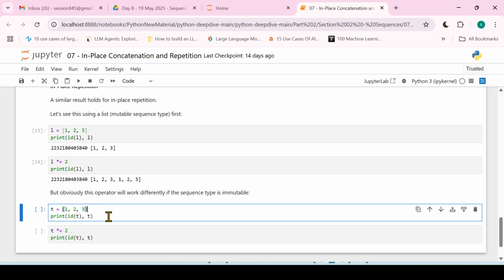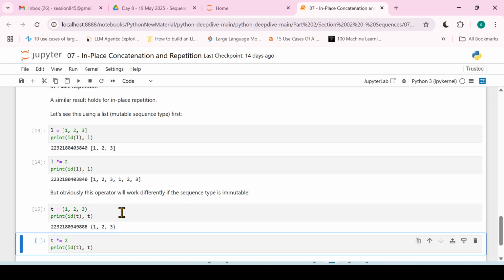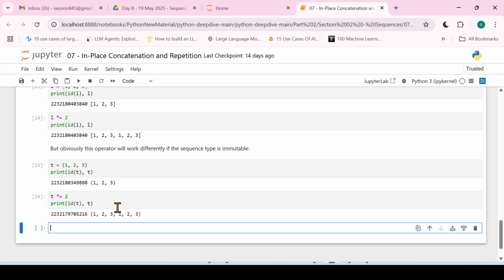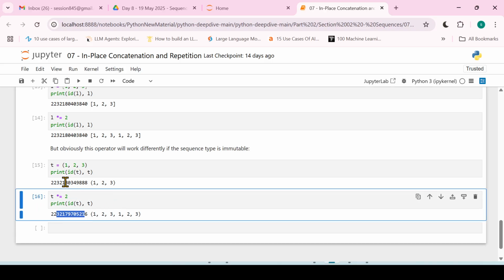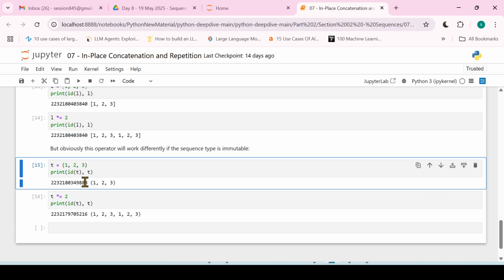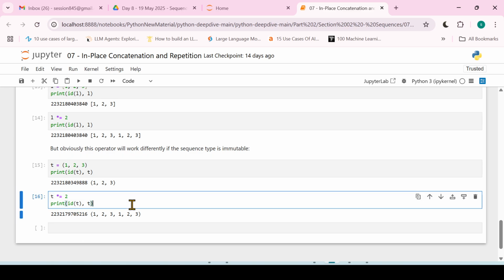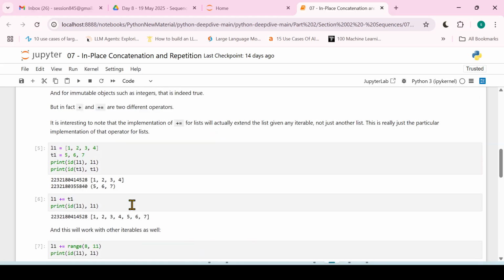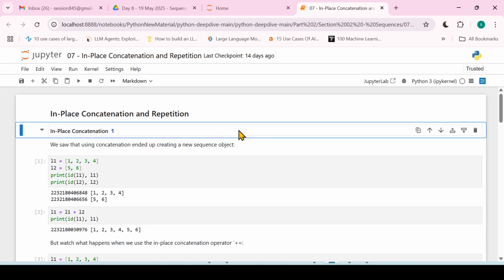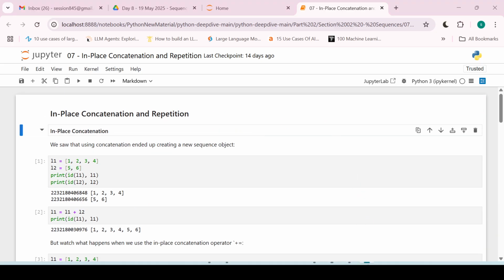But this operator will work differently with immutable sequence types. Let's see this tuple over here. When we do this, the ID will be different because a tuple is immutable, right? It cannot mutate. That means it is creating a totally new object over here. Yeah, and that's it with in-place concatenation and repetition. Thank you very much.